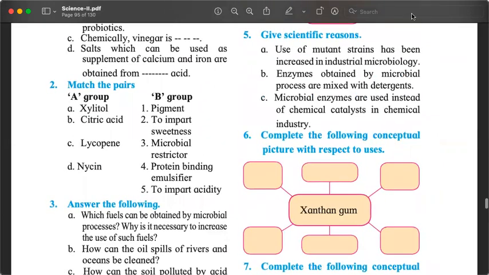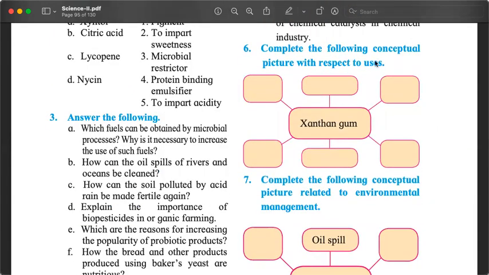Then easy questions, where there is nothing for me to explain, is question number 6. It says complete the following conceptual picture with respect to uses. So we have to write 6 different uses of xanthan gum. Why 6? 1, 2, 3, 4, 5, 6. Now such type of answer, if you want to write in points, 6 uses of xanthan gum, 1, 2, 3, 4, 5, 6, that answer is perfectly fine. Not necessary to make this diagram, because this does not show us any flow. It is just giving us different information. You can write just in bullet points, perfectly fine.